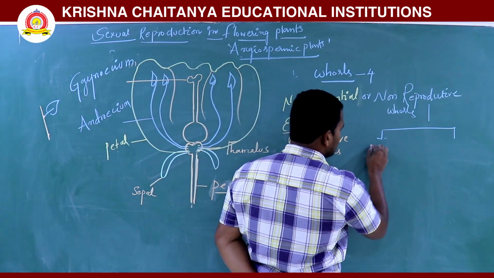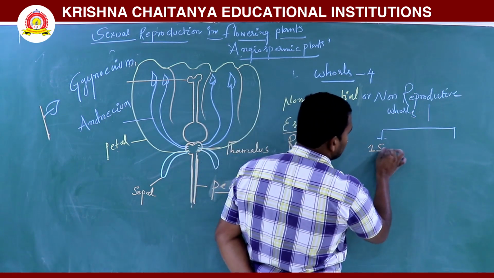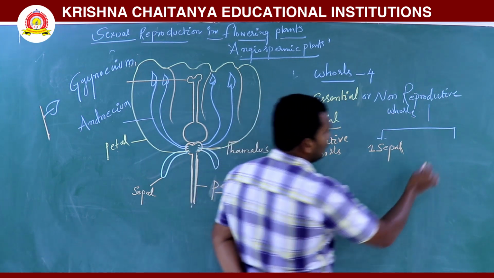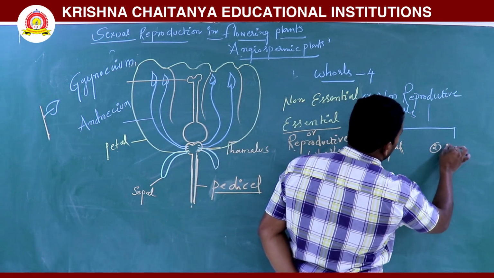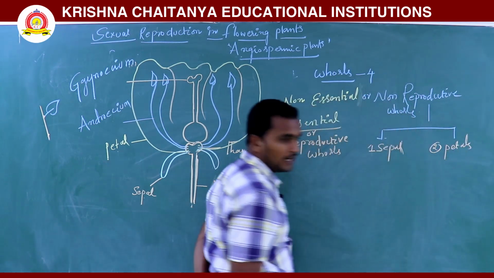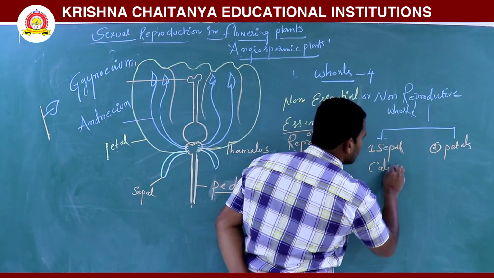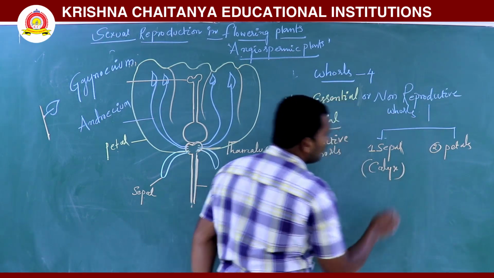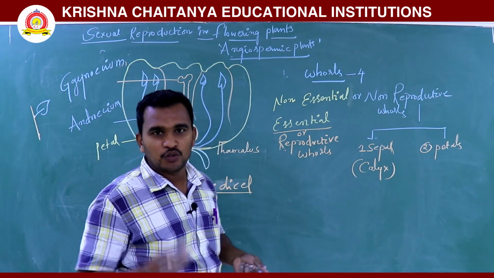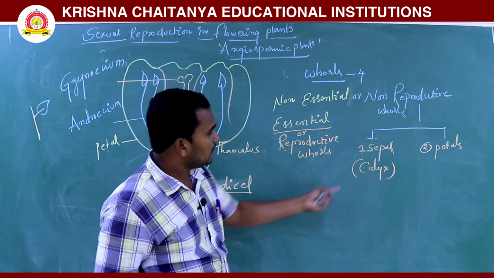The first outermost whorl is nothing but sepal. The next one is petals.